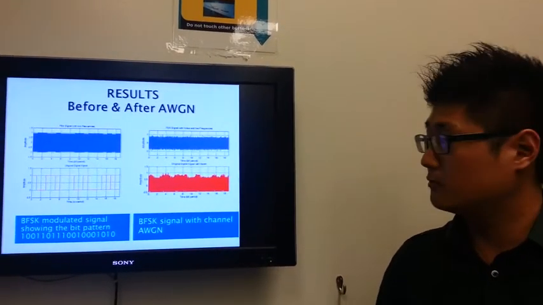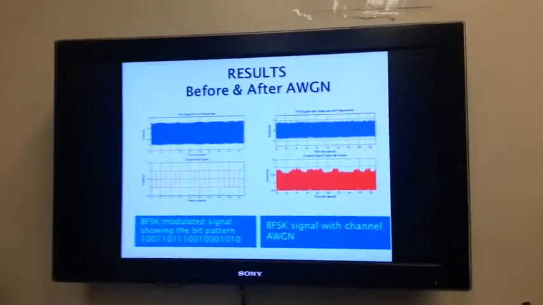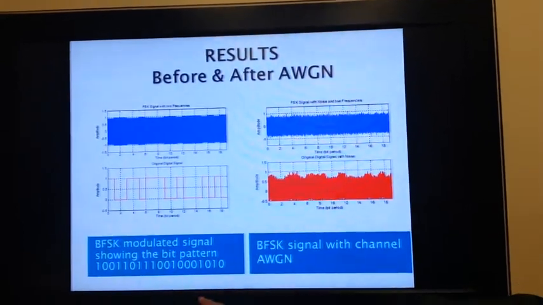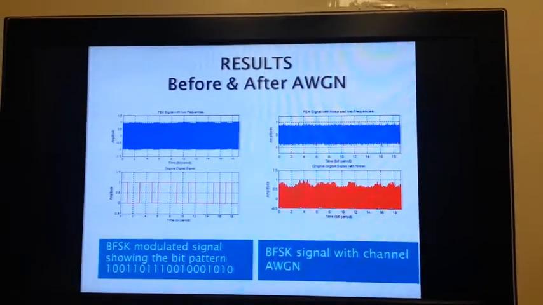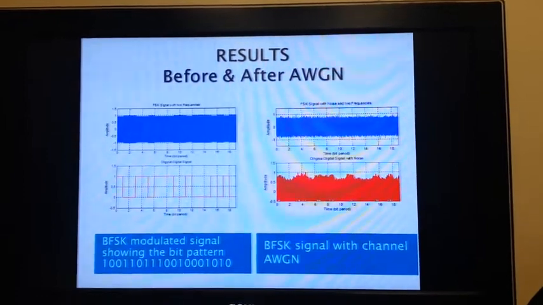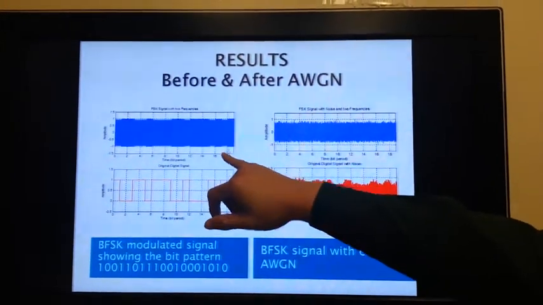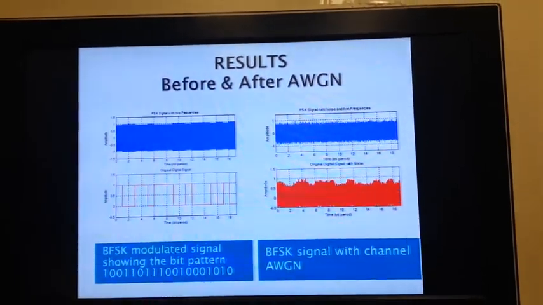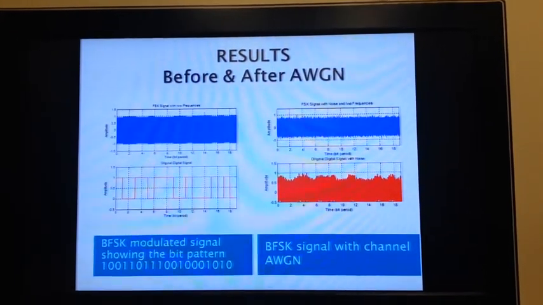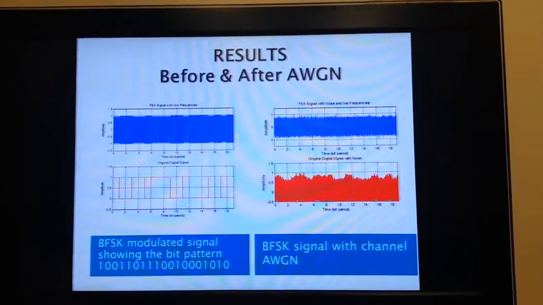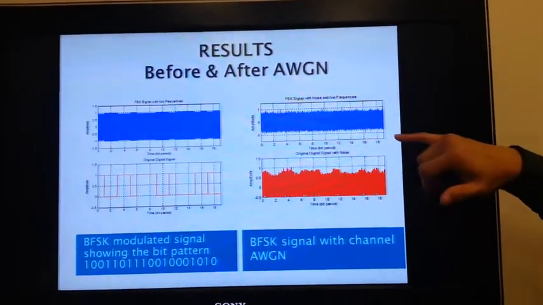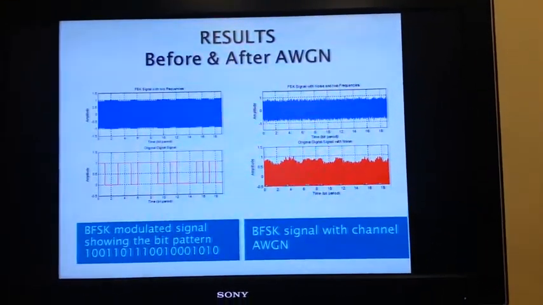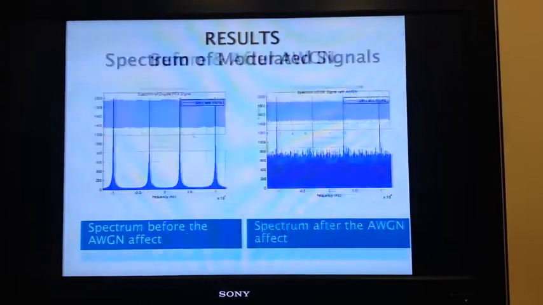Alright, now I'll talk about the results. As you can see here, here's your modulating signal, and using the bit pattern provided to us, shown here, we have modulated the signal, as you can see here. After this signal has been transmitted, it will gain noise, and we have simulated this by adding additive white Gaussian noise. After the noise has been added, you can see that the amplitude has decreased and both of the signals have been affected by the noise.